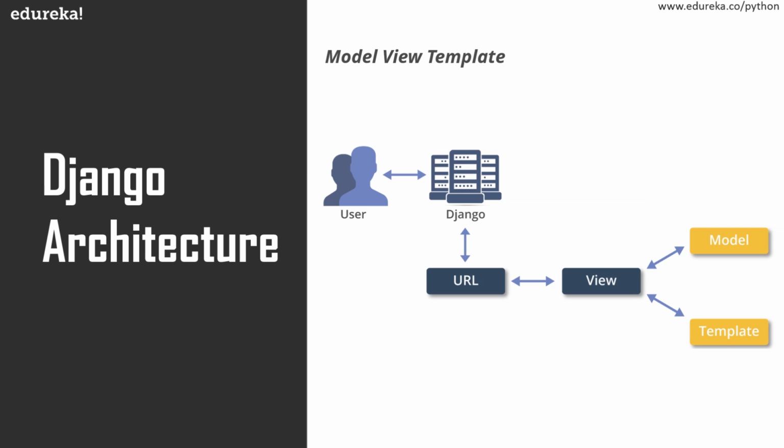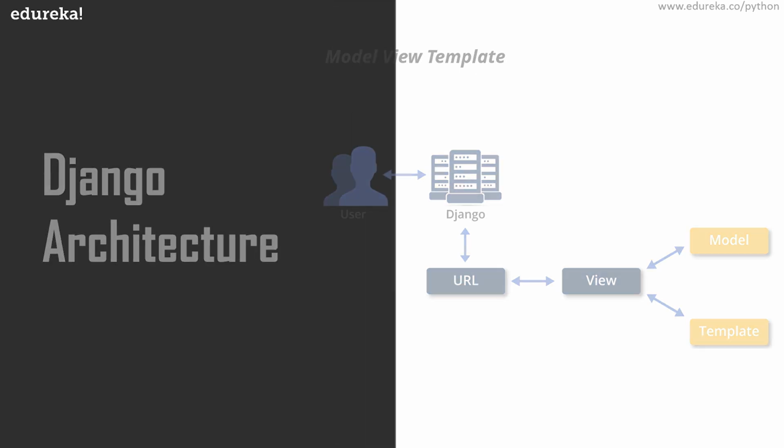In case of MVT, Django itself takes care of the controller. The controller is inbuilt into Django and you don't have to bother about it. So taking a deeper look at what we were talking about before, a template is a front end which will interact with the views, and the model will be used as the back end. The views basically access both the model and the templates and map it to the URL. After that, Django plays the role of controller and serves it to the user. So given this, I'm sure you have a brief idea about what Django is and its architecture.